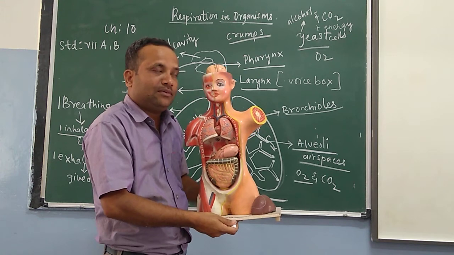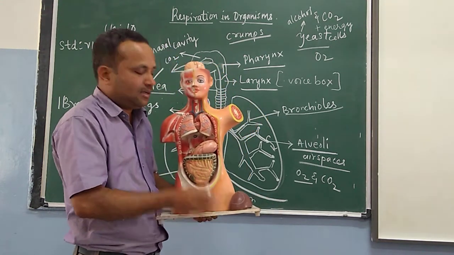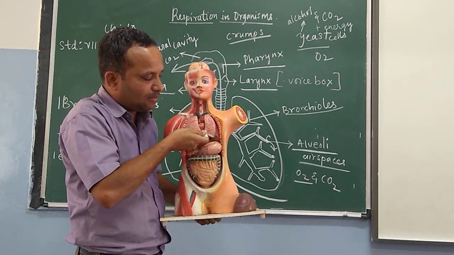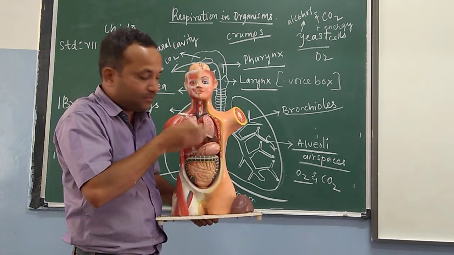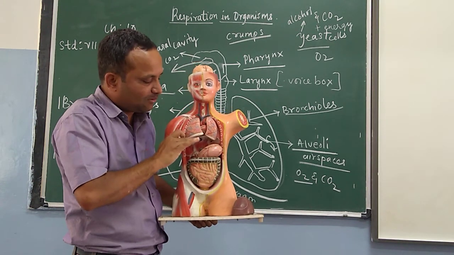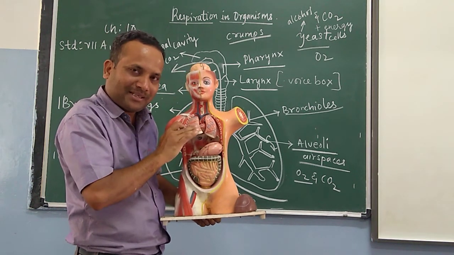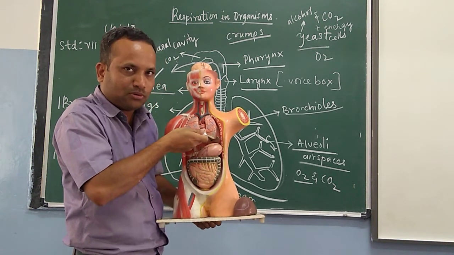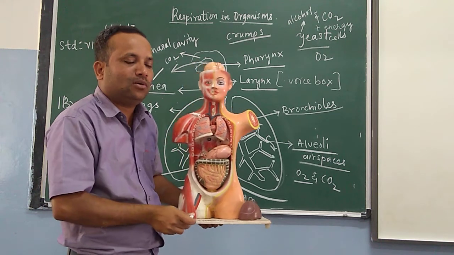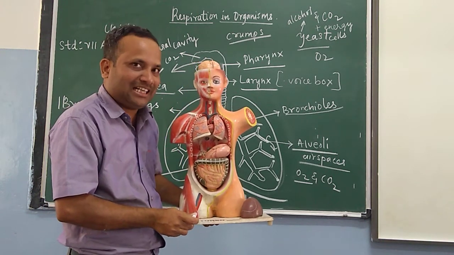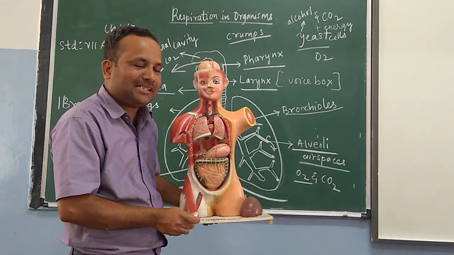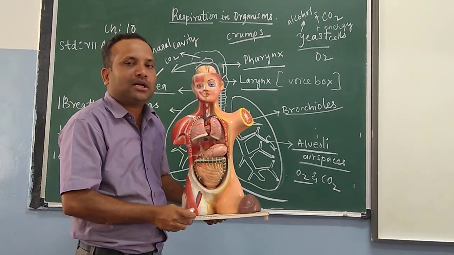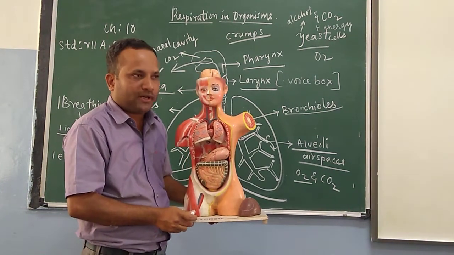During exhalation, when I put carbon dioxide out, the rib cage comes down and goes inwards, and the diaphragm comes to its original position. Inhalation means taking oxygen inside. Exhalation means giving carbon dioxide out from my body.